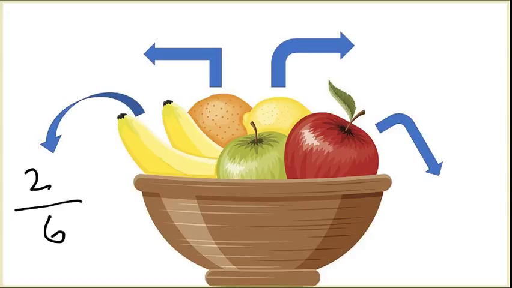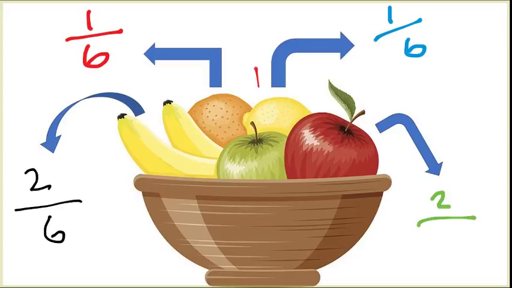The probability of grabbing an orange is one orange out of the 6 fruit in the bowl. I have one lemon. The probability of grabbing a lemon is 1 out of 6. And then the probability of grabbing an apple, there's 2 apples out of the 6 fruit.